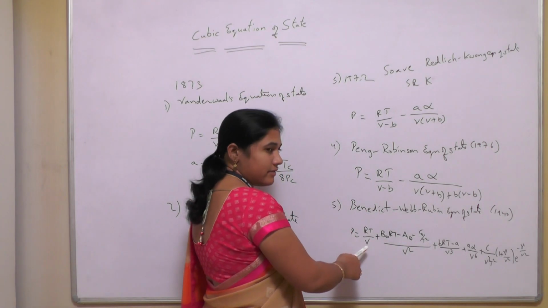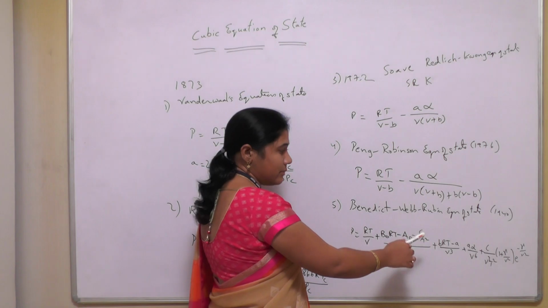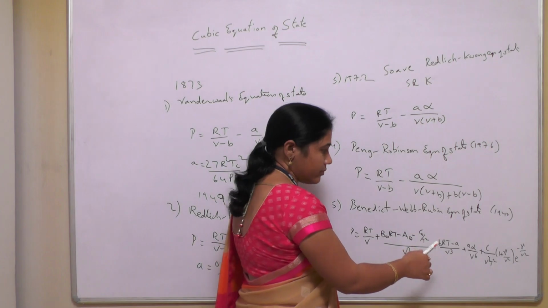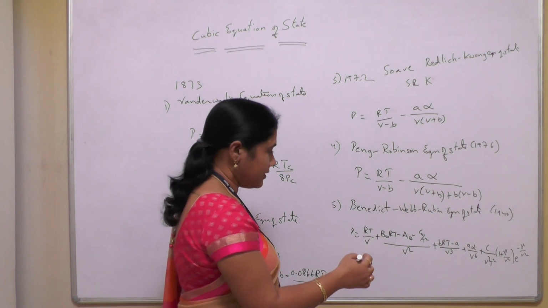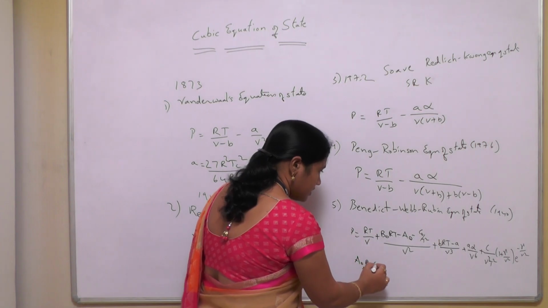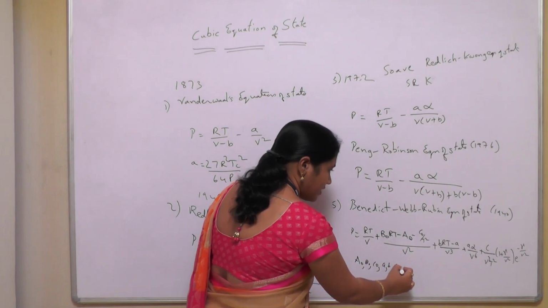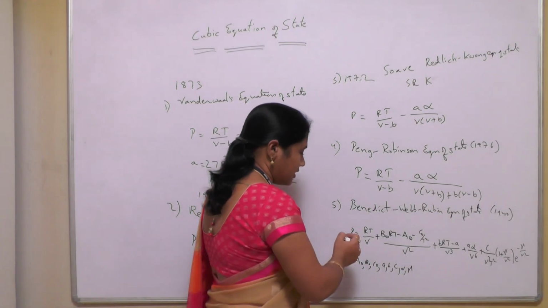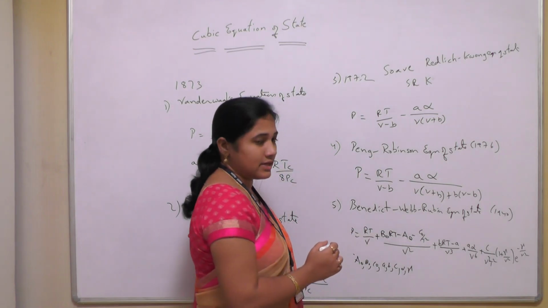So this is the Benedict-Webb-Rubin equation of state, where the parameters are A0, B0, C0, small a, small b and small c, alpha and gamma. These are the constants, so it is called an 8-parameter equation.